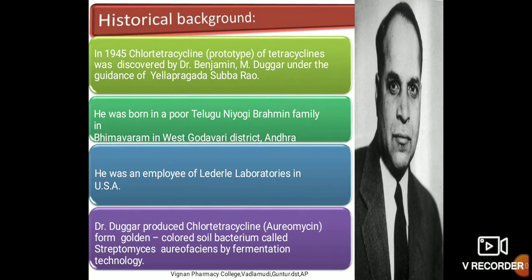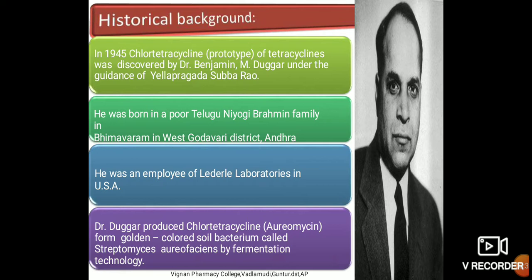Historical background of tetracycline. In 1945, chlortetracycline of the tetracycline group was discovered by Dr. Benjamin M. Duggar under the guidance of Yellapragada Subbarow. He was born into a poor Telugu Niyogi Brahmin family in Bhimavaram in West Godavari district, Andhra Pradesh. He was an employee of Lederle Laboratory in the USA. Dr. Duggar produced chlortetracycline from the golden-colored soil bacterium called Streptomyces aureofaciens by fermentation technology.